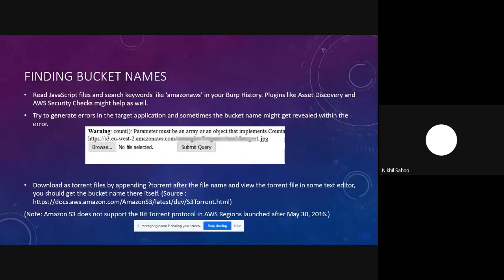And when you open that particular torrent file in some text editor, then you would be able to see the name of the bucket in the file content itself. But there's a catch here. Amazon S3 does not support the BitTorrent protocol in all the AWS regions that have been launched after mid 2016. So you can try out with the regions that have been launched before this date, something like the US regions, and you might get lucky.